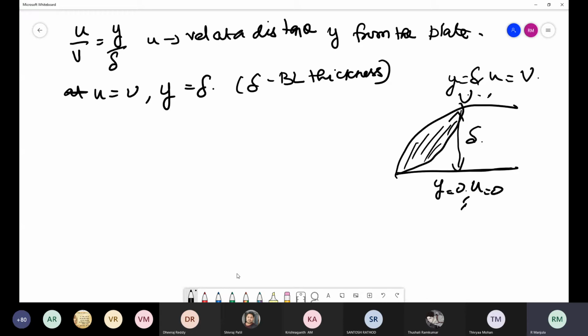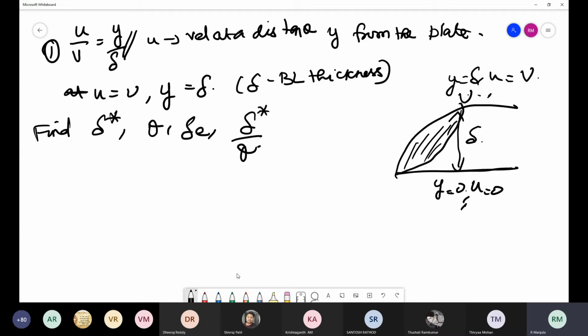Okay, so let us take this problem. The distribution given is small u by capital U is equal to y by delta, where small u is the velocity at a distance y from the plate. Now find out displacement thickness delta star, momentum thickness theta, energy thickness delta E, and delta star divided by theta.